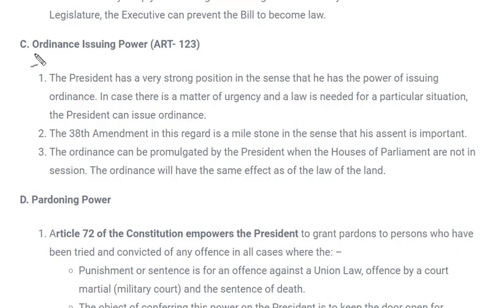Next is ordinance issuing power. Now what is this ordinance issuing power? Ordinance means a bill becoming an act. Generally, for making any law, a bill has to be introduced and passed in both the houses. Once they are passed in both houses, the president gives his assent and then that bill becomes a law. But in some cases, in case of emergency, when sitting cannot be done in either of the houses, the president can directly pass an ordinance which can become an act, and it will act equally as a normal law made in parliament. So this is known as the ordinance issuing power of a president.